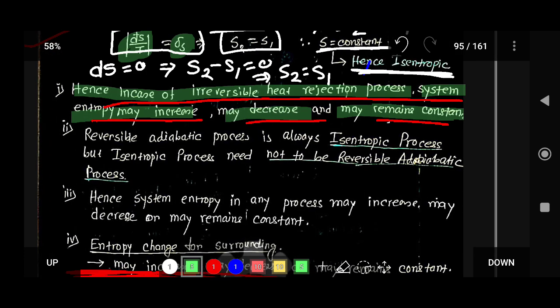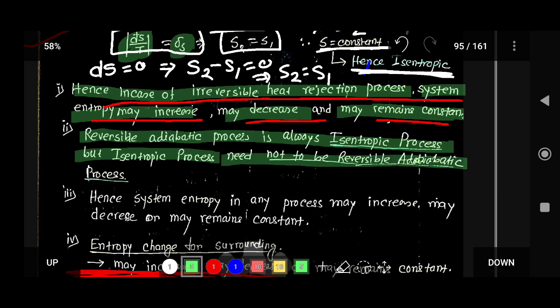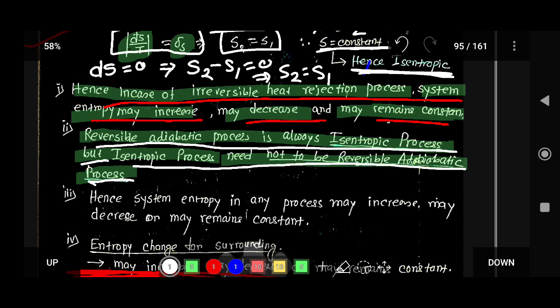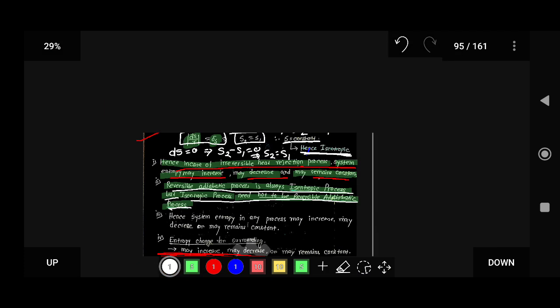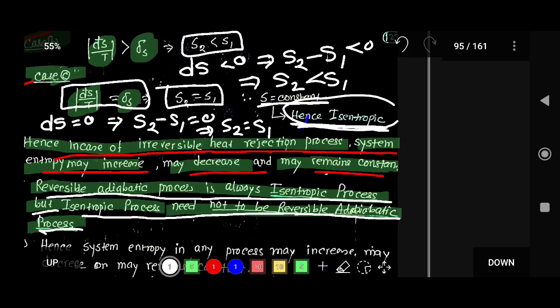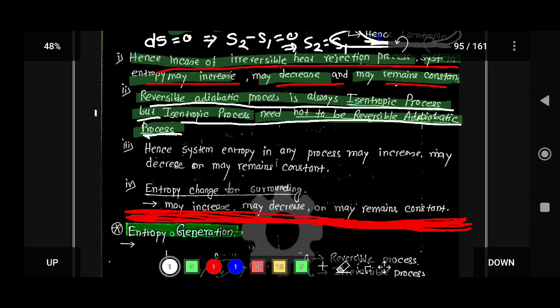Now the second case is that a reversible adiabatic process is always an isentropic process, but an isentropic process need not be a reversible adiabatic process, because in an irreversible process we see that the entropy can be constant. So this is an isentropic process, that is why this term is written here.